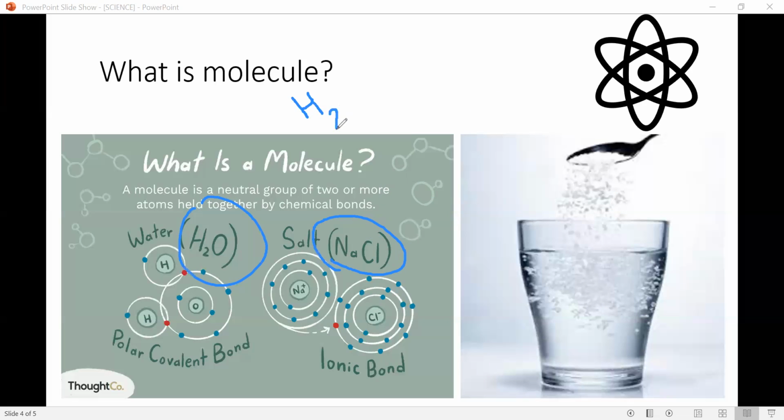Why is it H2O? Hydrogen we have taken two atoms. Oxygen we have taken one atom, so we don't have to write one over here. Oxygen is itself known as oxygen like that. It will not contain one. That is why over here we add both, not numbers actually, elements. So it will form H2O. That is why H2O is over here.